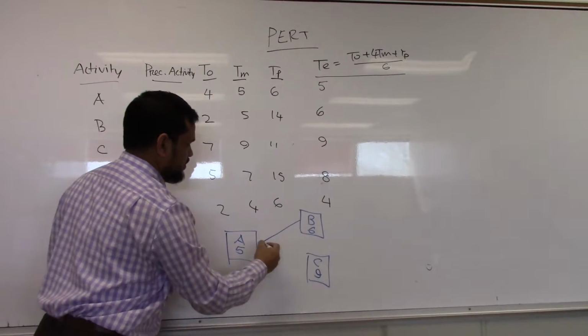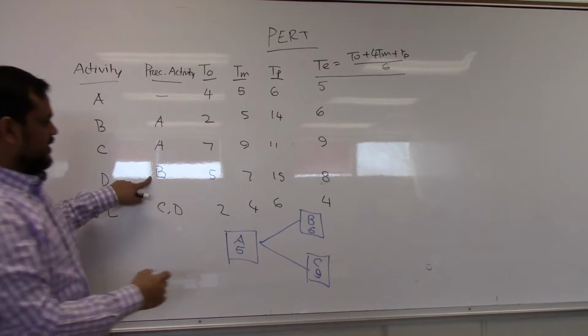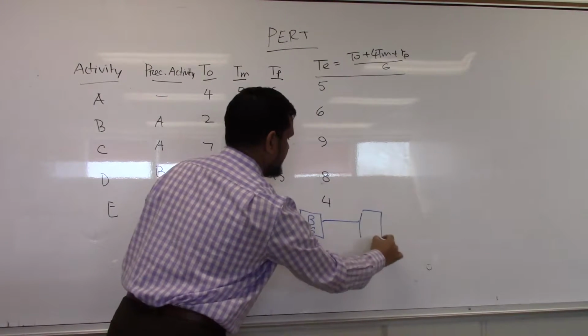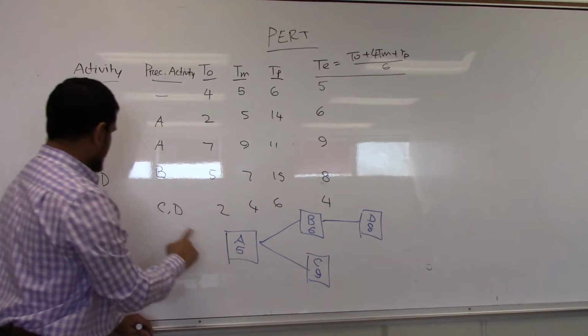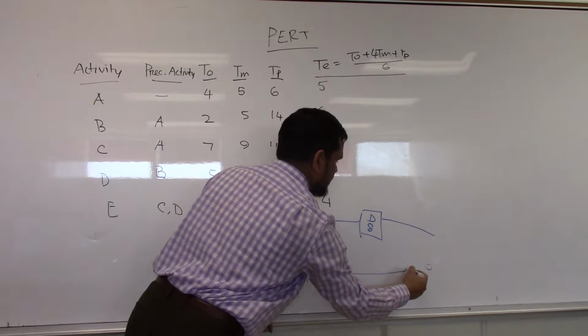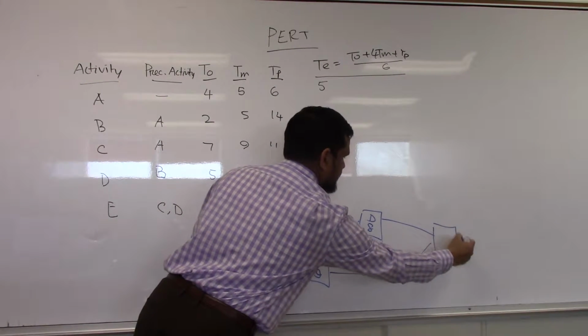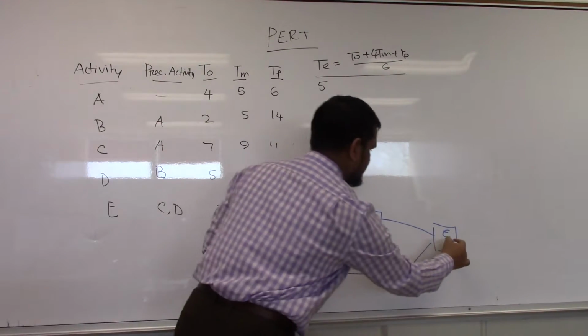Then D is following B, and it takes 8 days. E is following C and D, and E takes 4 days.